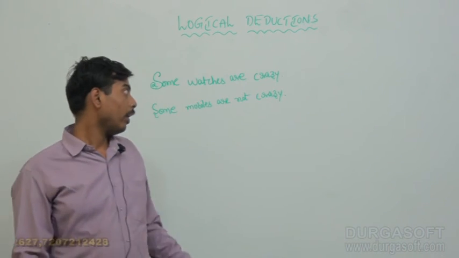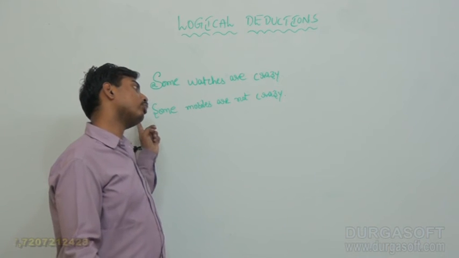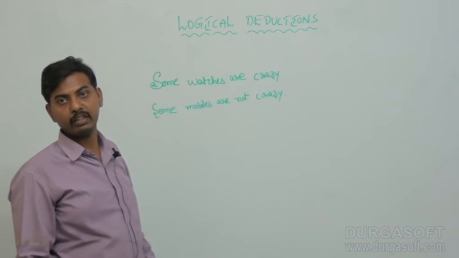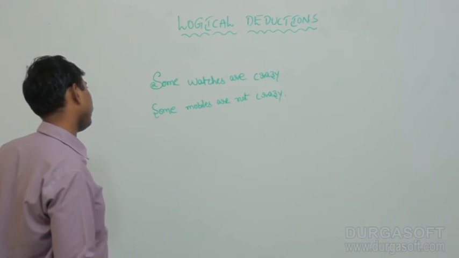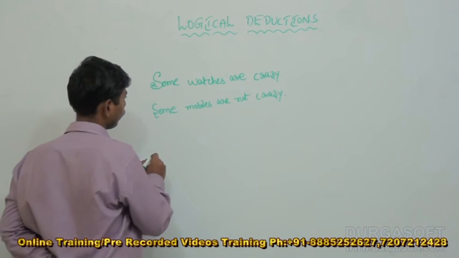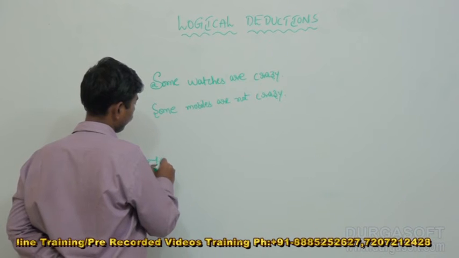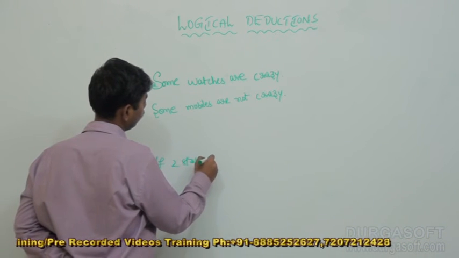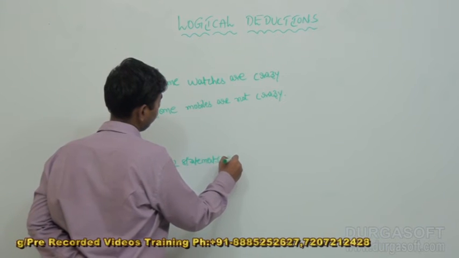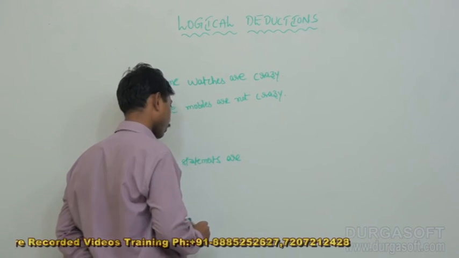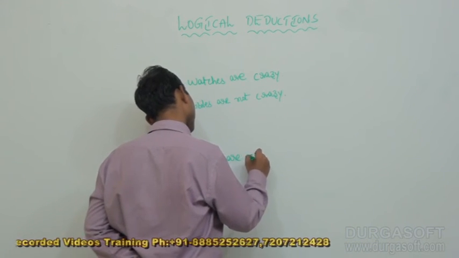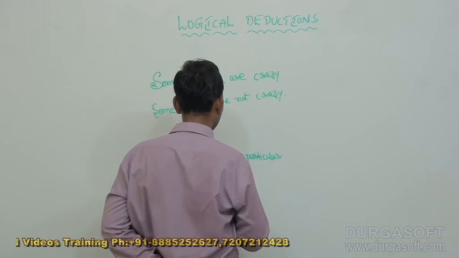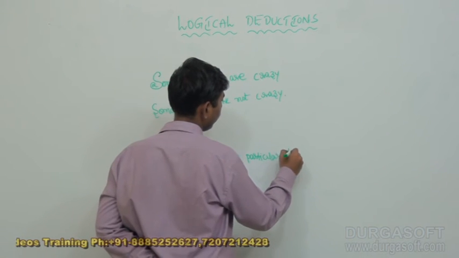Already we know if two statements are particular, then directly we should go for that answer, then there is no conclusion. Write it here. If two statements are particular, we know very well, we have seen in the tools also, then no conclusion.